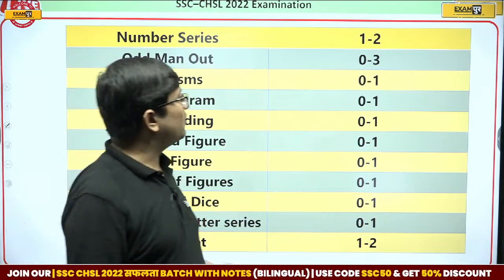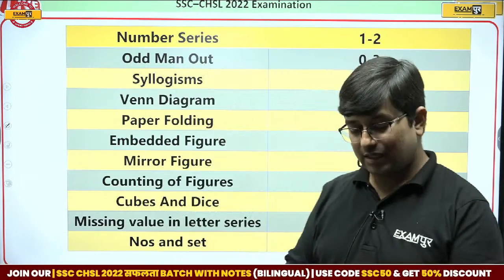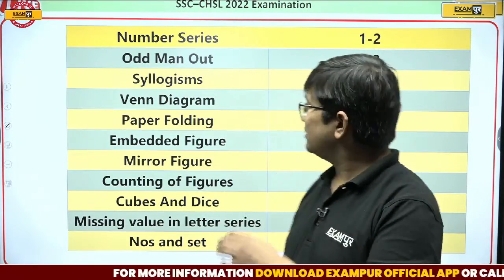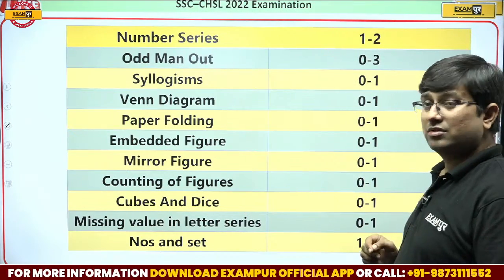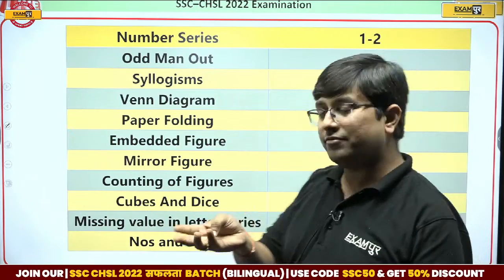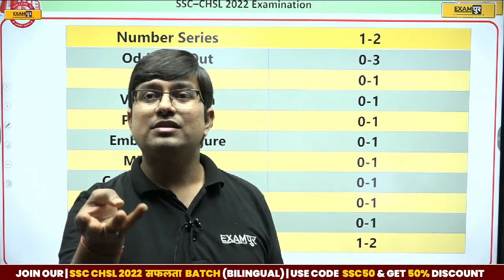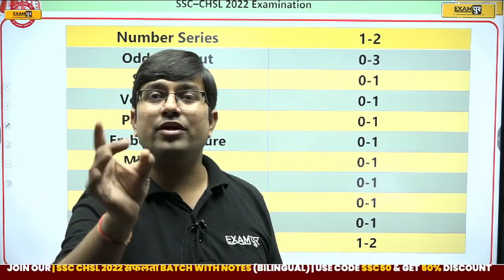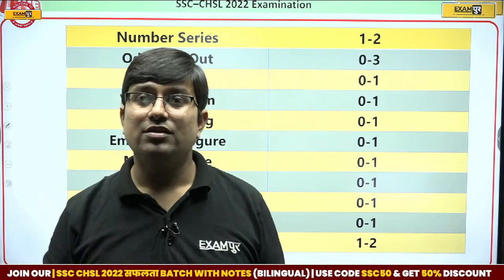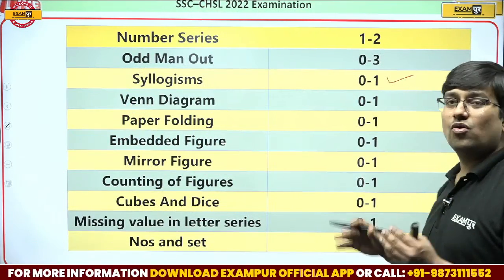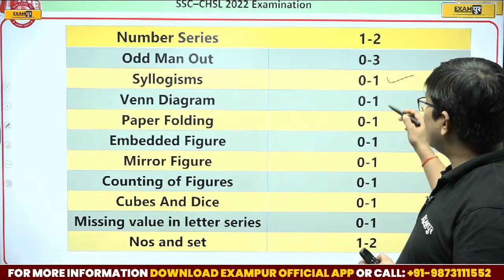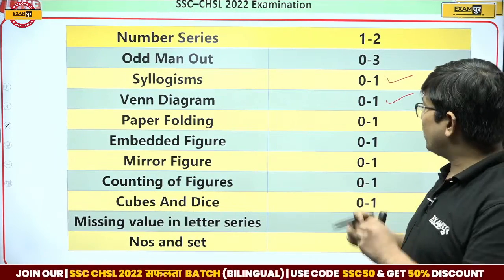Then number series. Now number series can be missing number series, it can be wrong number series, 1 to 2 questions. Odd one out. Odd one out can be of the form of numbers, letters, their combination, or even figure based odd one out. 0 to 3 questions. Syllogism, 0 to 1 question. Venn diagram, 0 to 1 question.